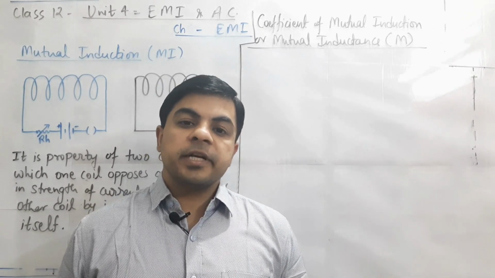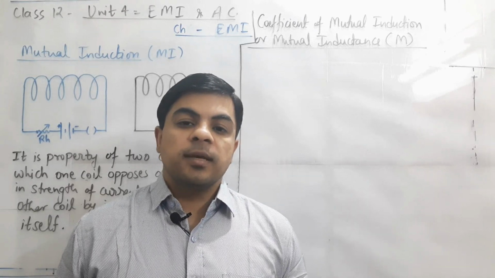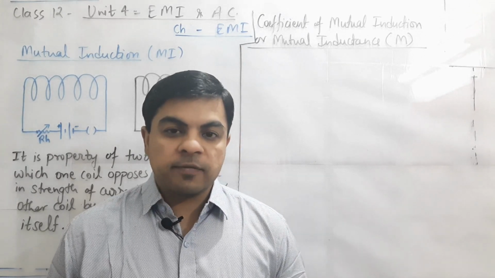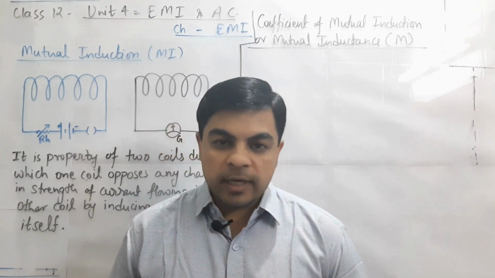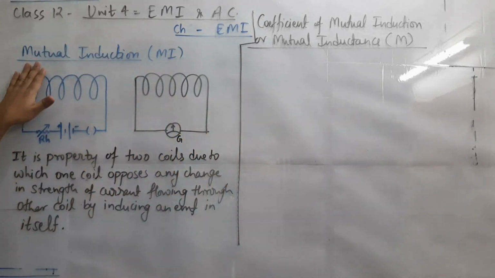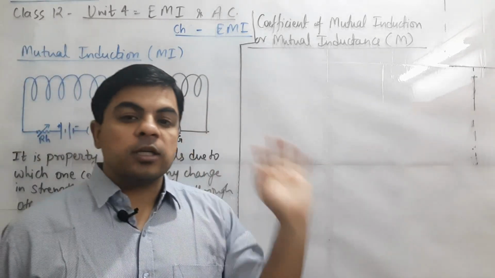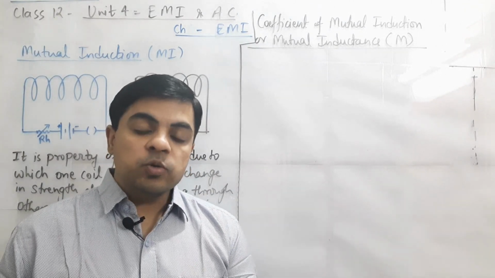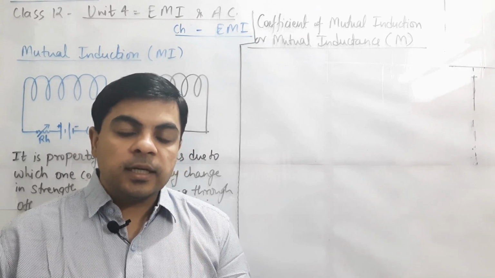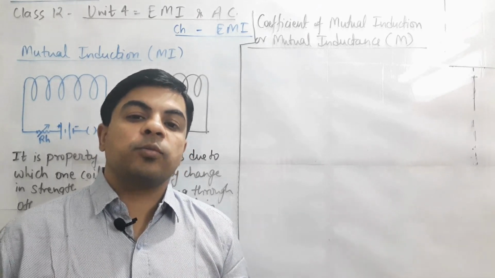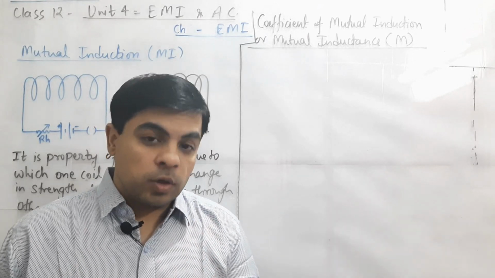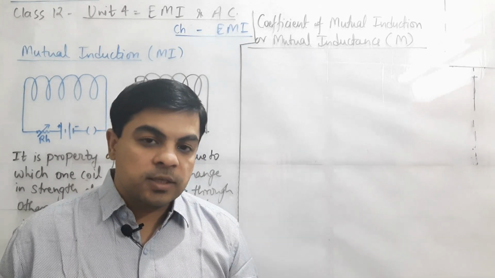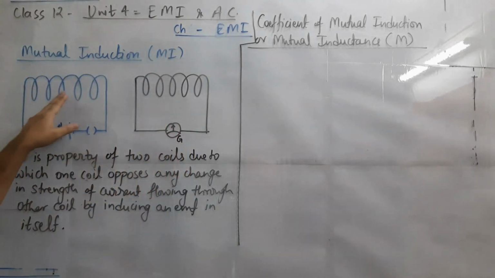Over there we have studied that electromagnetic induction takes place within the coil itself. Now one more form of electromagnetic induction we have to study. So let's start that, and the topic is mutual induction. Here the term induction refers to the same term electromagnetic induction, but mutual induction refers to the process of electromagnetic induction between two coils which are linked mutually. So that's why we call this mutual induction, where there will be two coils.